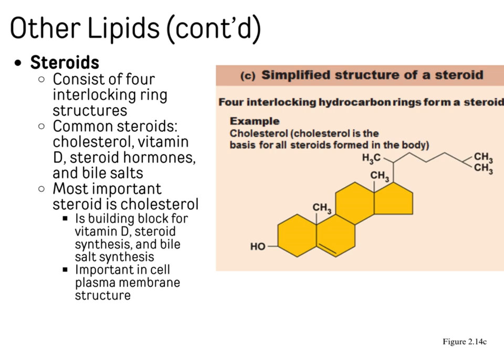And last but not least, another type of lipid is steroids. Steroids consist of 4 interlocking ring structures, and common steroids are like cholesterol. Cholesterol is going to be kind of the basic viewpoint for how to build different types of hormones, like the steroid hormones testosterone and estrogen. They would just have slightly different attached groups. But by far the most important steroid is cholesterol because it's a building block for vitamin D. It's going to help with steroid synthesis. It helps with bile synthesis, and we're also going to find it as an important component of the cell membrane.